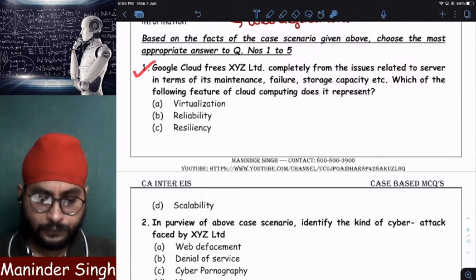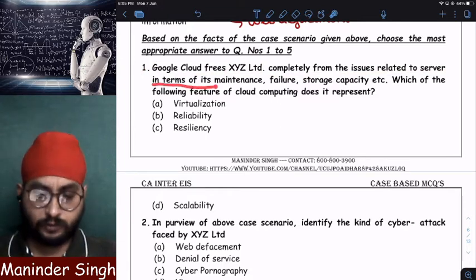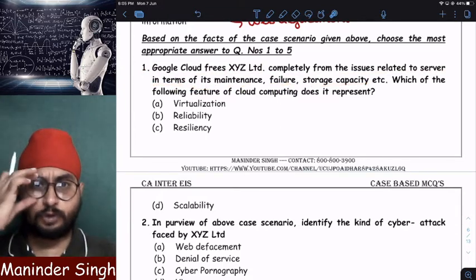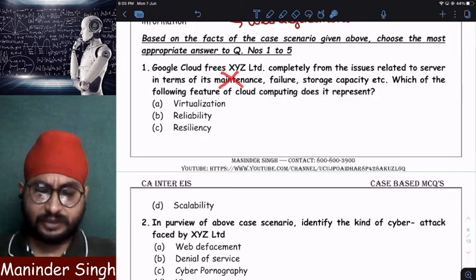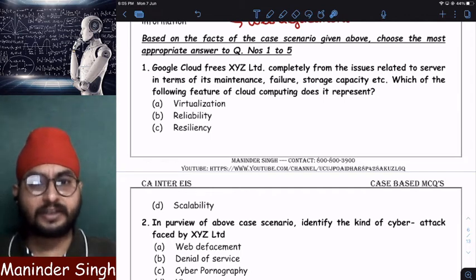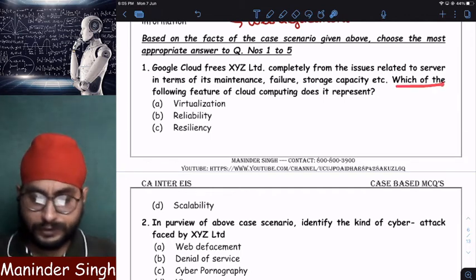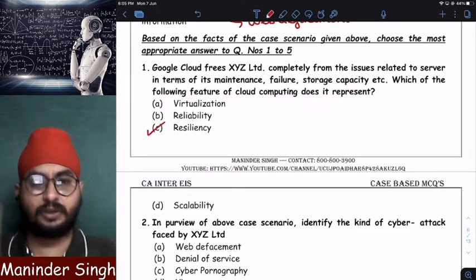Question number 1. Google Cloud frees XYZ completely from issues related to server in terms of maintenance, failure, storage capacity, etc. So once I take cloud, I am least bothered about all these issues. Maintaining the server, failure of a server, storage of a server, everything will be done by whom? The cloud service provider, not the cloud user. Which of the following features of cloud computing does it represent? Resiliency, already discussed.